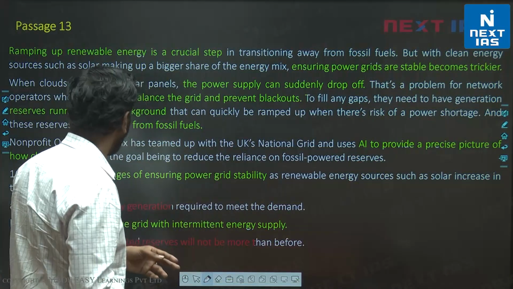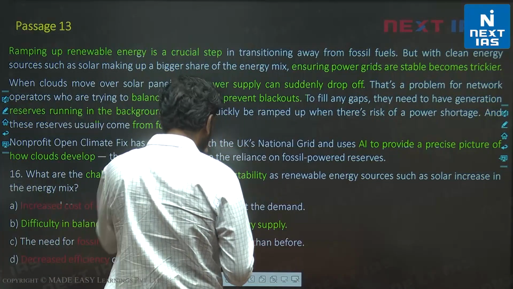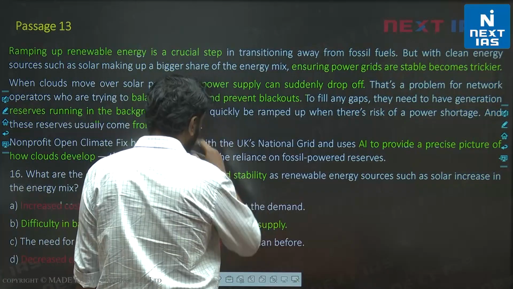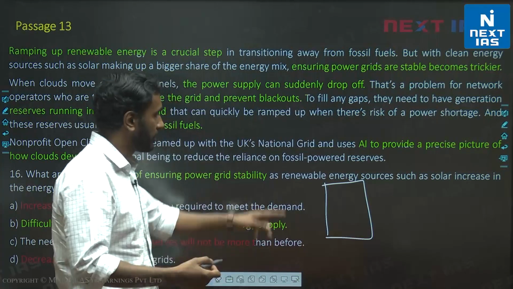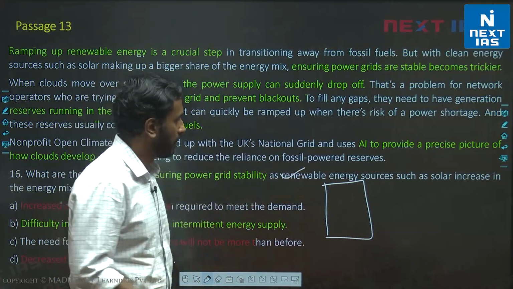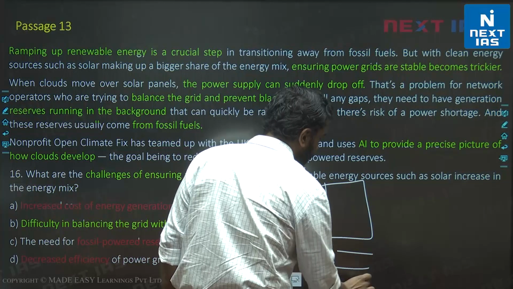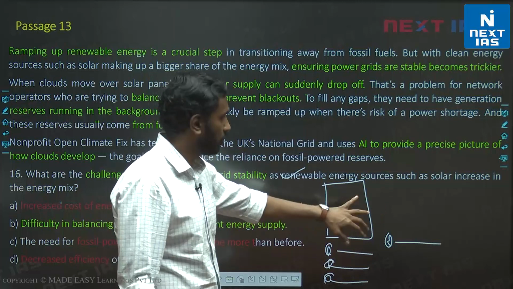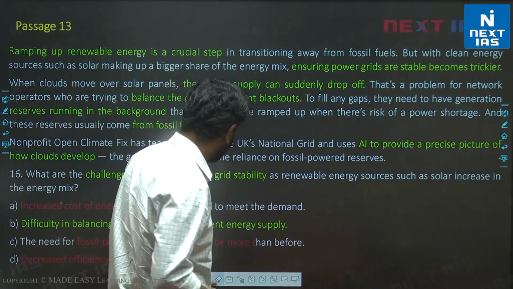Let's look at 16. What are the challenges of ensuring power grid stability? How do we ensure power grid stability? This passage had multiple questions. When you have a long passage, of course, for the sake of discussion, I'll read the question stem first. When you have a long passage, there's no point reading these 4 question stems first because it's a waste of time. I can't remember them. I don't know what to look for in the passage. When it's a short passage, look at the question stem first. Alright.